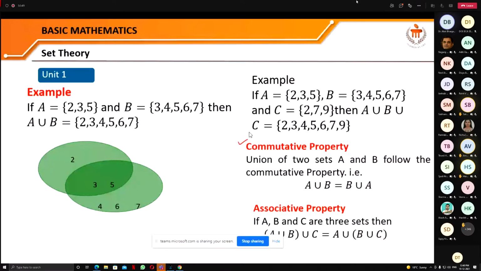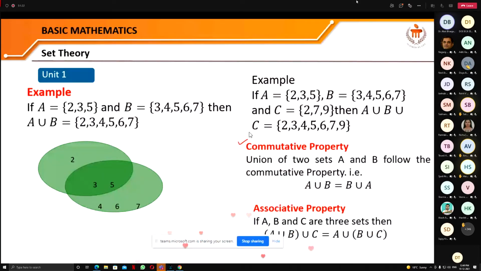And if you add 5 with 2, it is also 7. You might be thinking what kind of question I am asking. No, actually, what I would like to tell you is that whether you put 2 first or 5 first, it doesn't matter, you will get the same result. So if we have this kind of property for a particular set, then we'll say that the set is holding the commutative property.